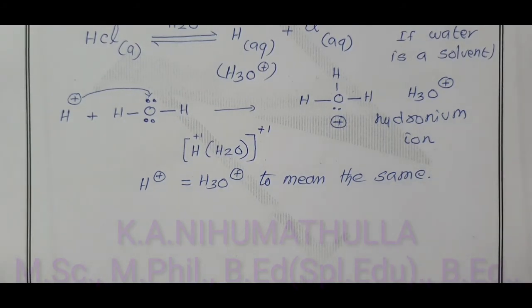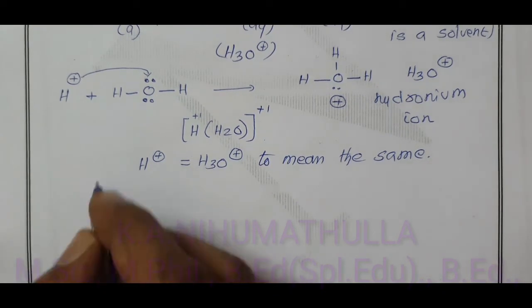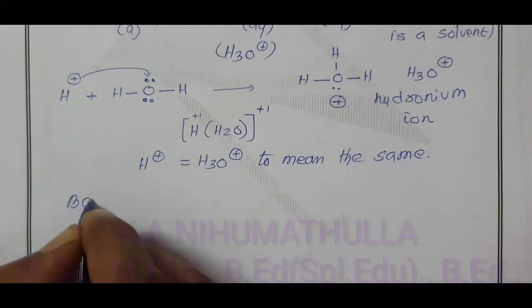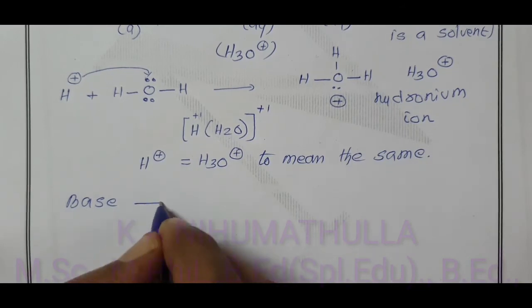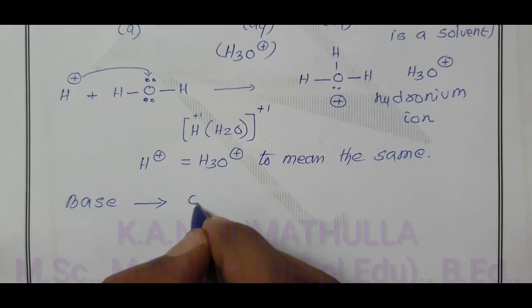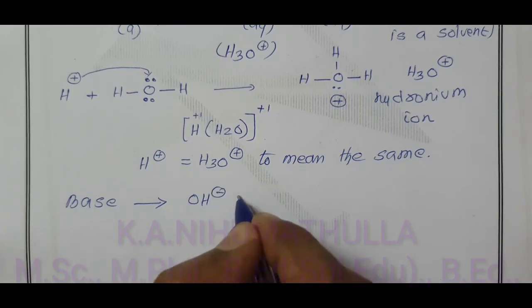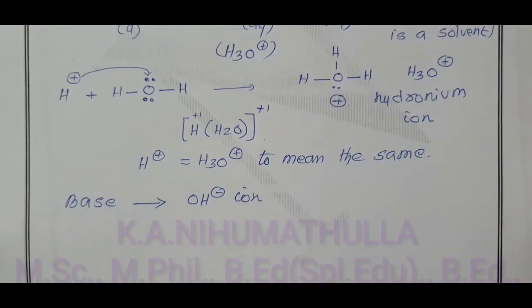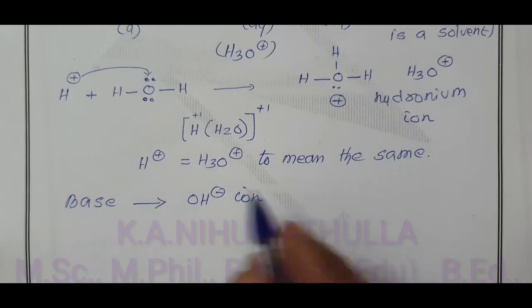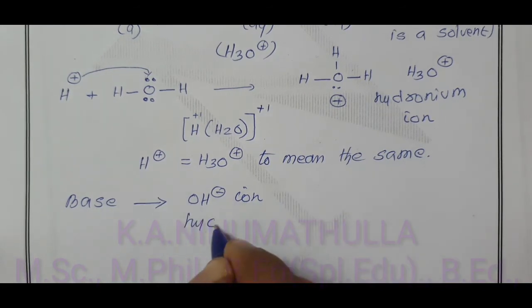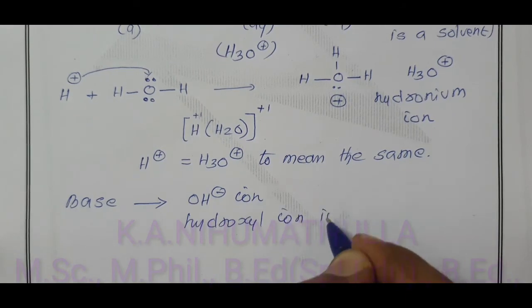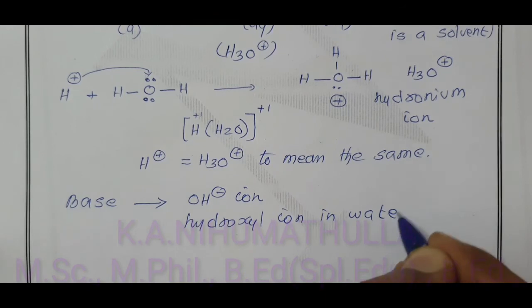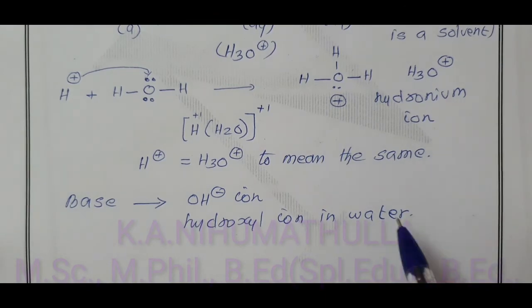According to Arrhenius, a base is a substance which on dissociation gives OH minus ion. OH minus ion is called hydroxyl ion or hydroxide ion in water. Acid is in aqueous, base is also in aqueous.